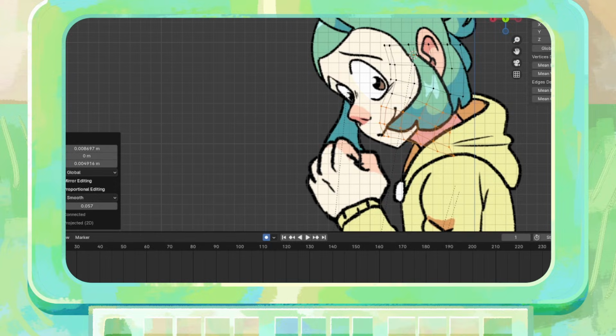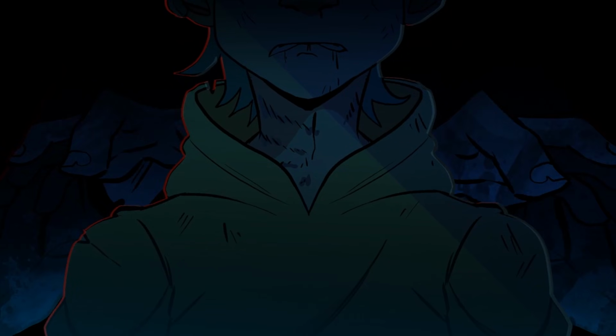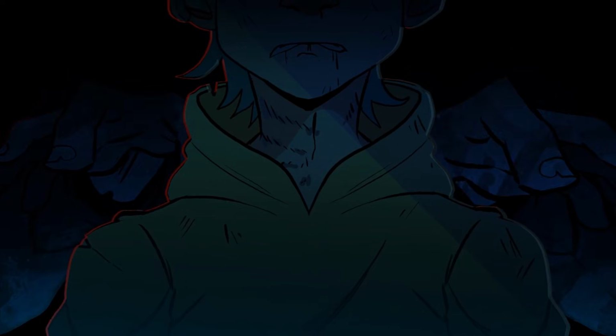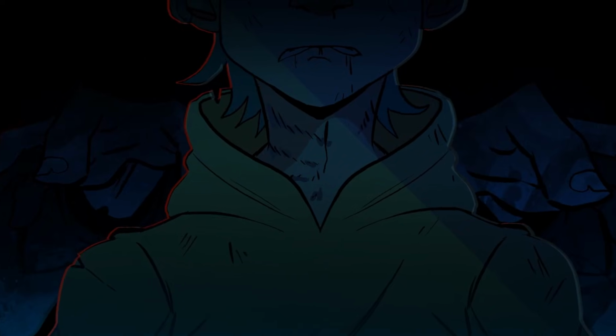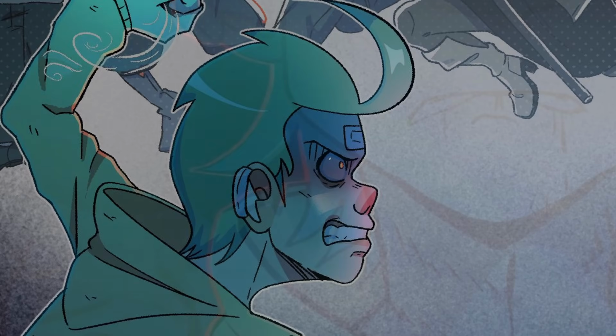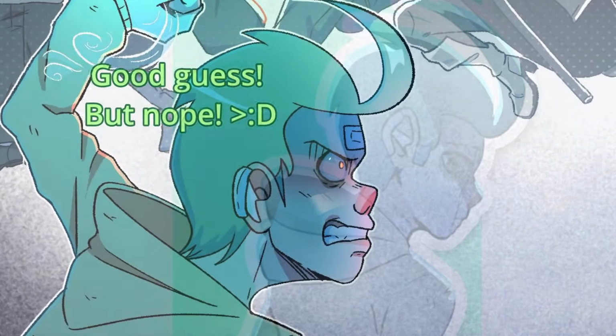For animating Eren in this shot, I sculpt the vertices upwards on their face to make it look as if Eren's looking up, as they drop their shoulders looking helpless. Also, whenever I've shared this design of Eren before, some people have wondered what the device on Eren's right ear is. Is it some hearing support device?